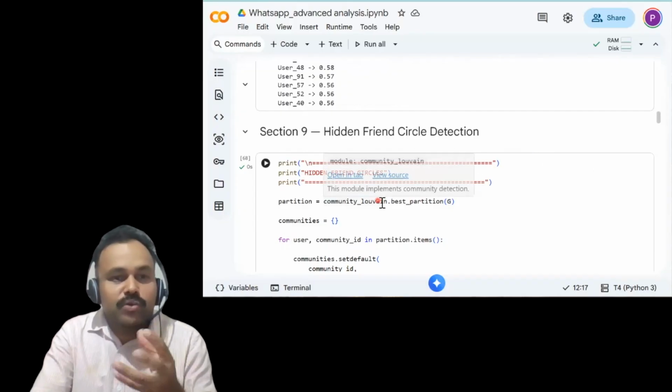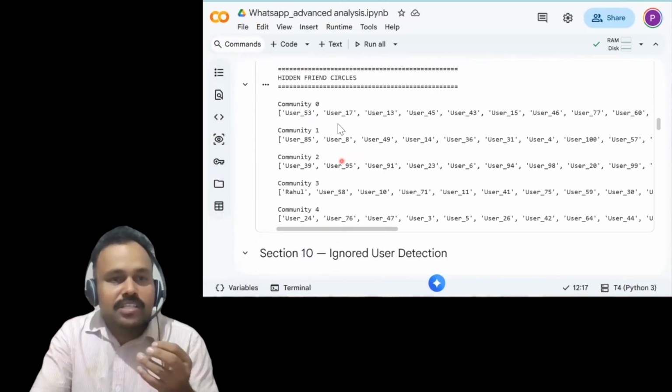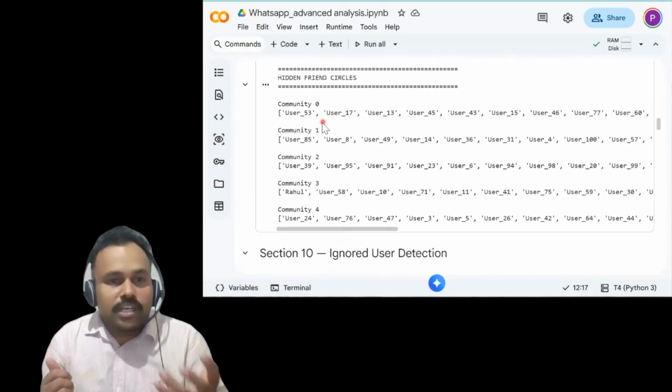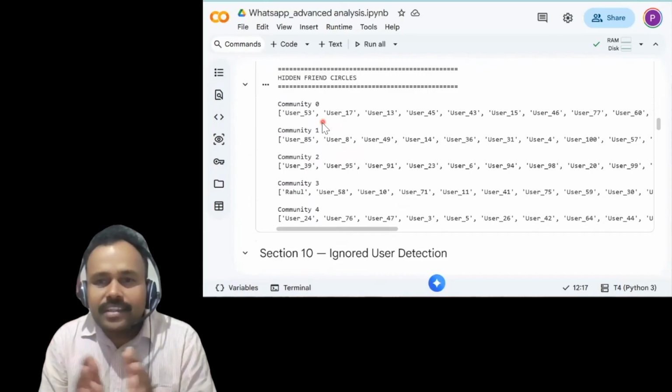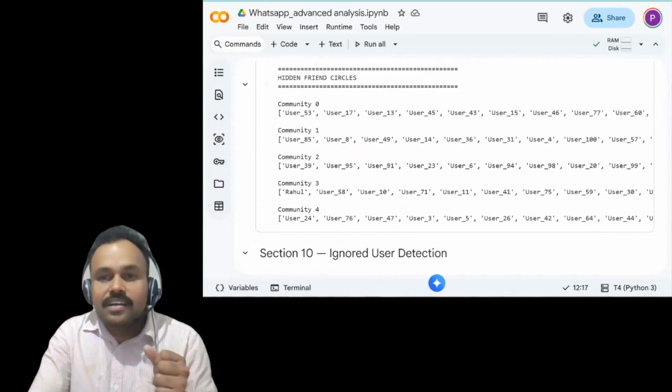So this is what we are doing in this particular section. You can see from the output we have almost communities 0, 1, 2, 3, 4. These are the small communities. The relationships within those communities are stronger. That's the intention of this particular analysis.